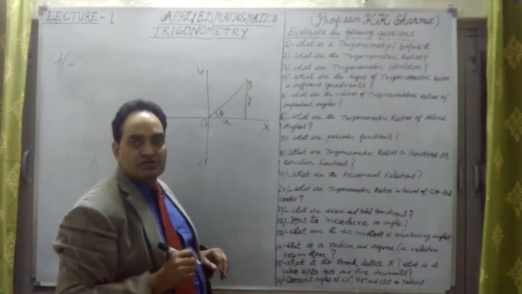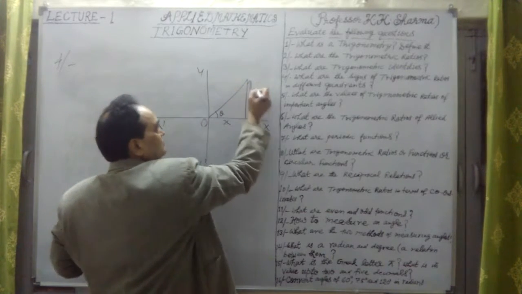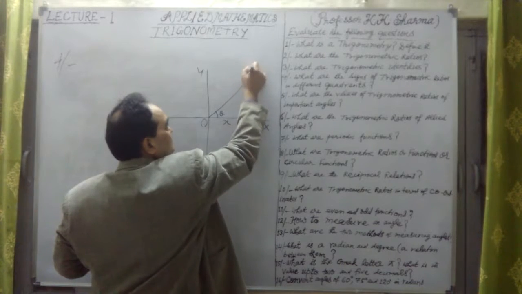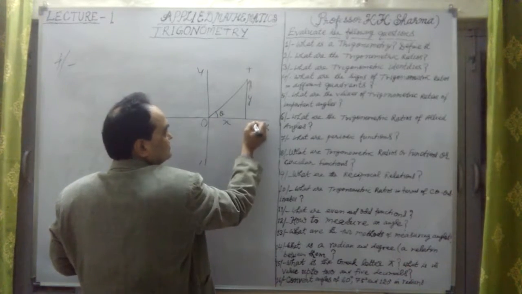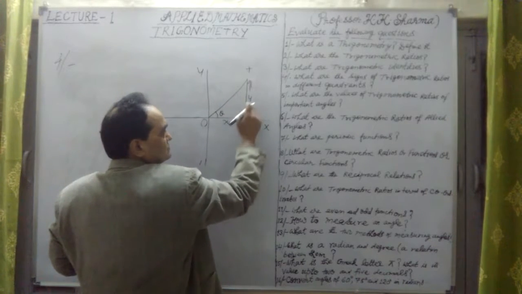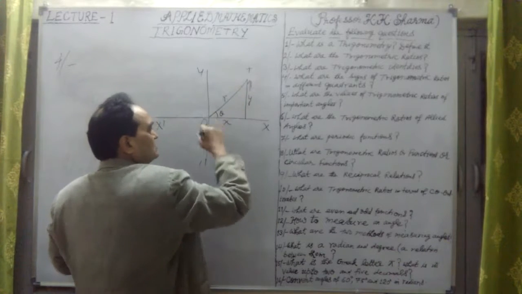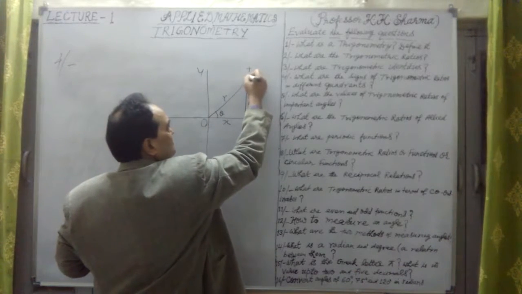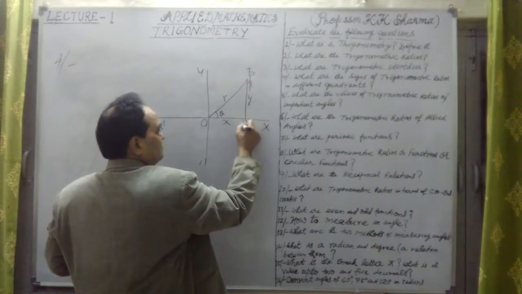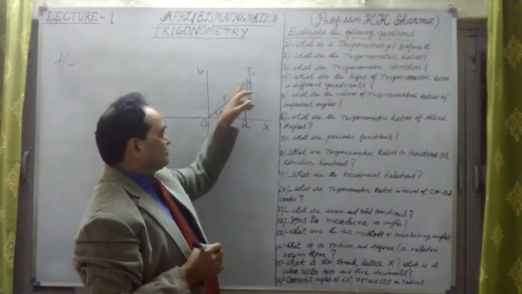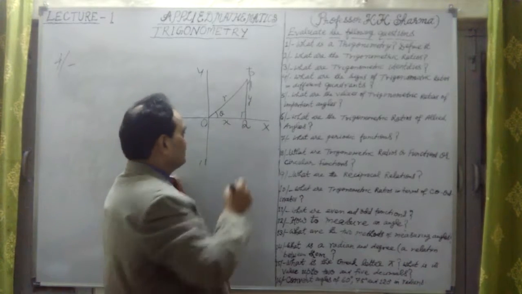Above, y is positive, and x is positive. Let me take this point as O, and take the right angle triangle OPQ, with the right angle at Q.